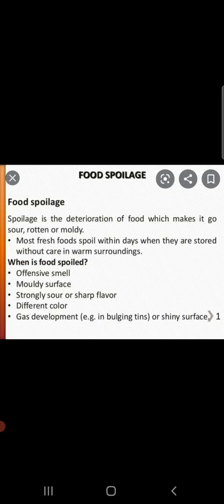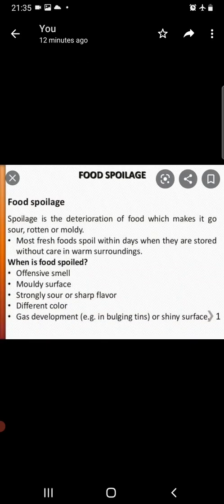Then the third factor could be the color. Many food items change in color. Let's say कर्ड, अगर आपने बाहर छोड़ दिए, बहुत ज़्यादा पुरानी हो जाती है तो it changes the color. वाइटिश से कुछ ऑरेंजिश येलोइश कलर हो जाता है उसका. That's because of the spoilage of the curd and extra growth of the microorganisms or bacteria that result in the spoilage of curd.